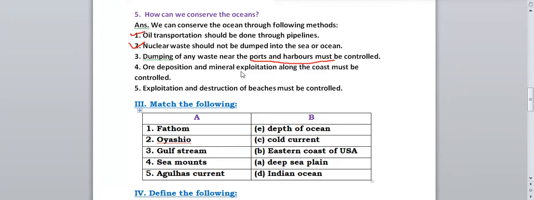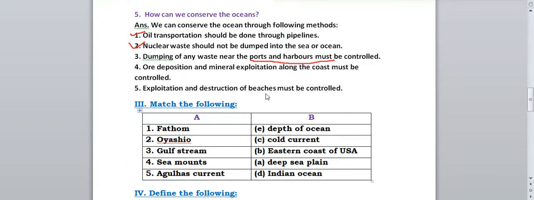Ore deposition and mineral exploitation along the coast must be controlled. Along the coast, what did people used to do? They used to carry out ore extraction and mineral exploitation. Means they used to take out the ores and the minerals from the coast. That should be done in a controlled way, because it also has an impact on the environment.